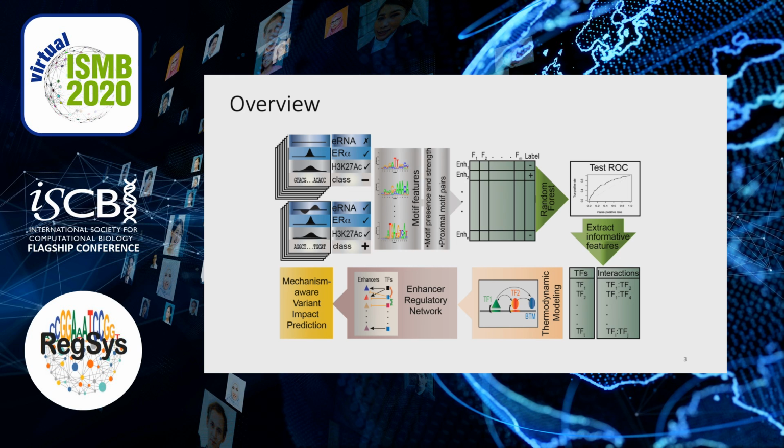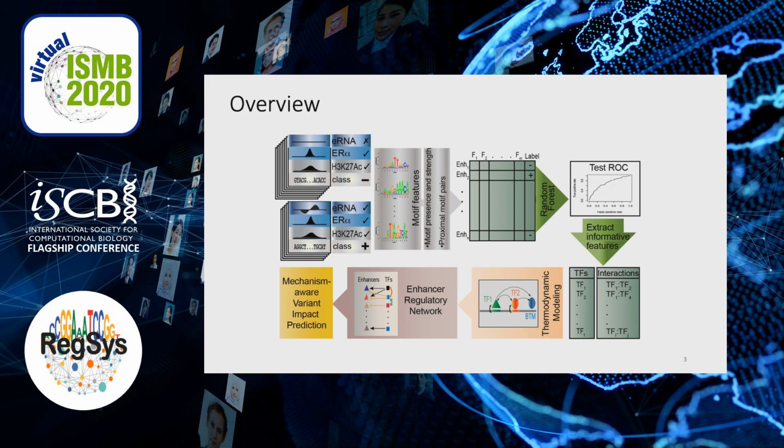Here is an overview of our pipeline. We define a binary classification task where the positive class of enhancers are the ones harboring enhancer RNA as well as ER-alpha ChIP peaks and H3K27ac mark, while the negative class has ER-alpha and H3K27ac marks, but lacks enhancer RNA transcription. We use motif features to build an extensive feature set using motif strength and pairwise adjacency of the motifs.